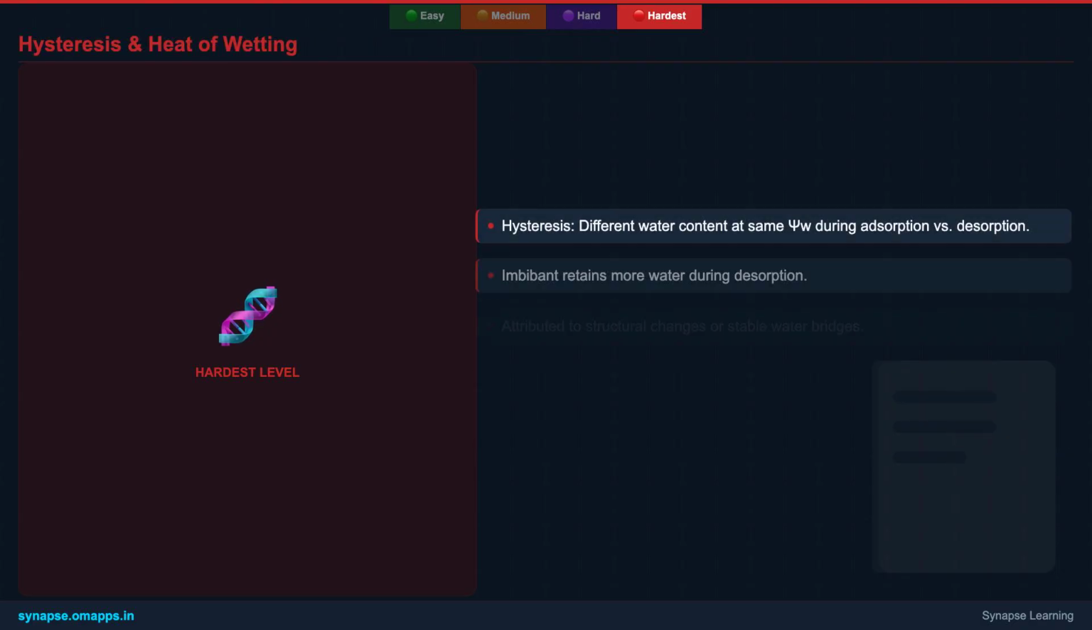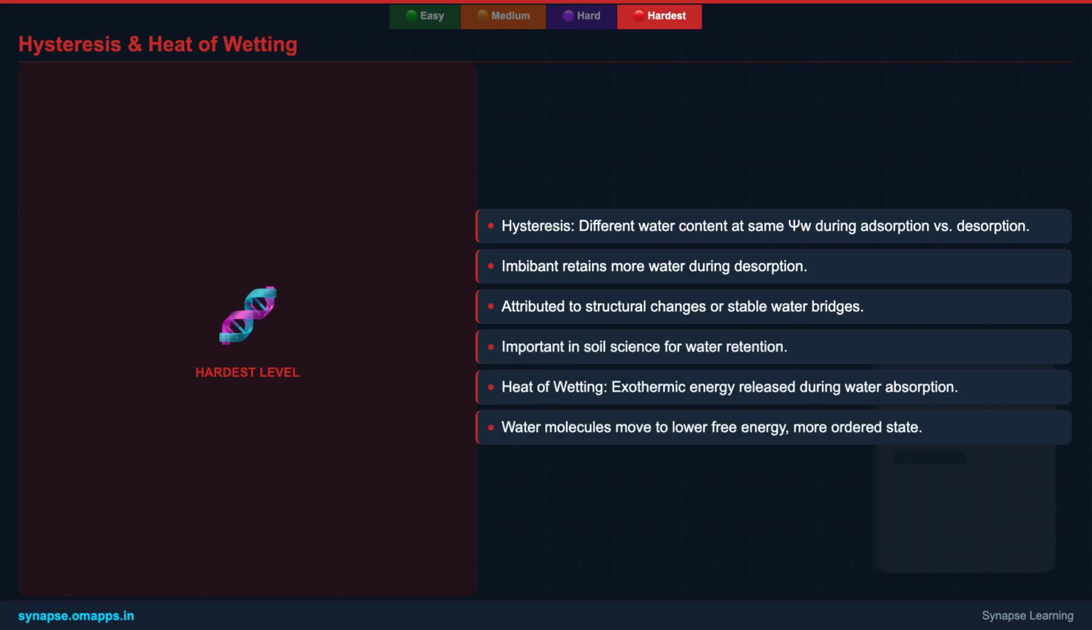One fascinating phenomenon in imbibition is hysteresis. This refers to the observation that an imbibant, say a seed, will hold more water at a given water potential during desorption, drying, than it absorbed at the same water potential during adsorption, wetting.